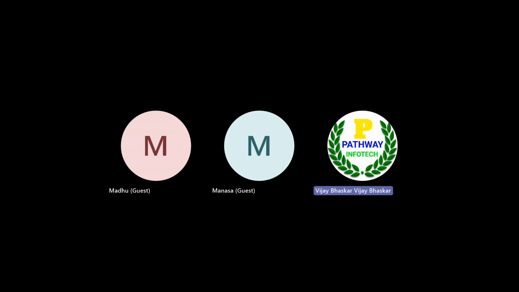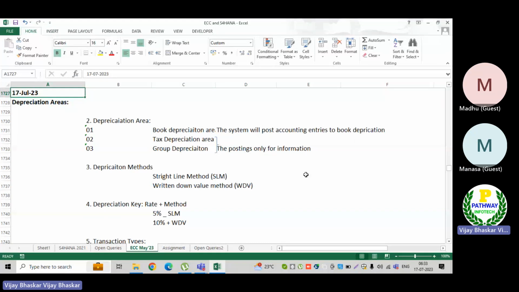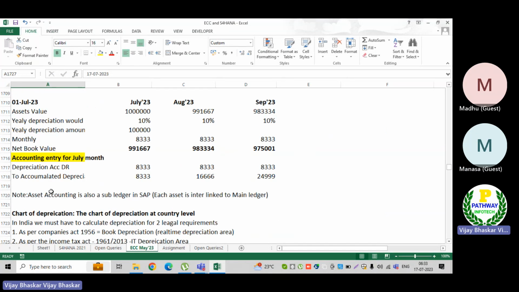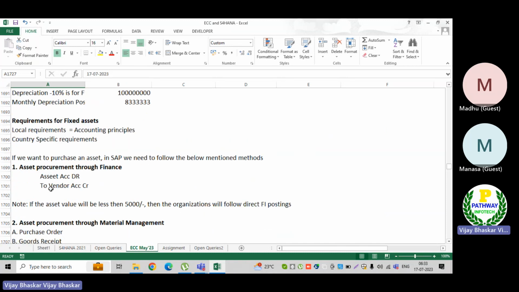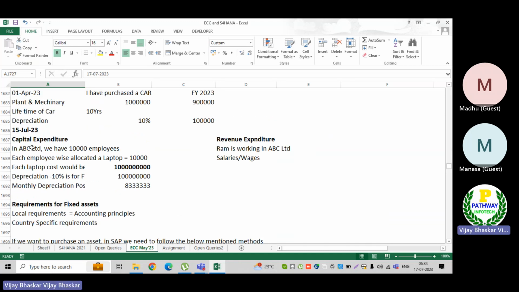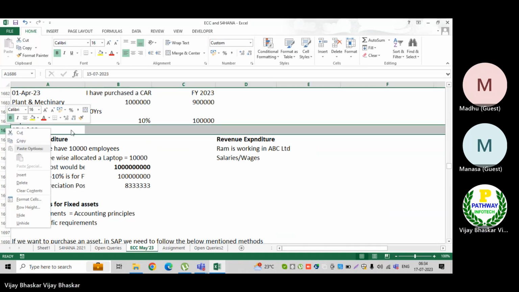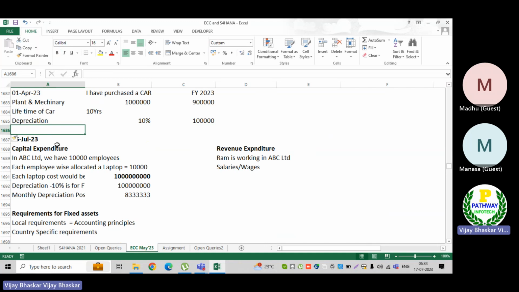Before starting today's session, I'm going to remind you what we discussed in the earlier session. We discussed asset accounting, the requirement of fixed asset accounting. First we need to understand capital expenditure. From here the asset accounting is going to start.